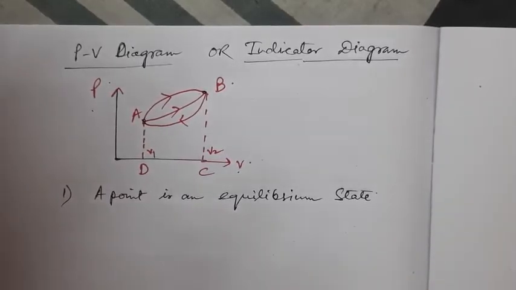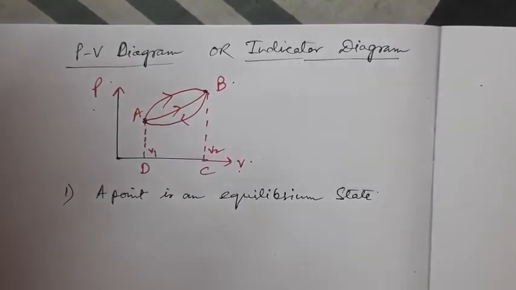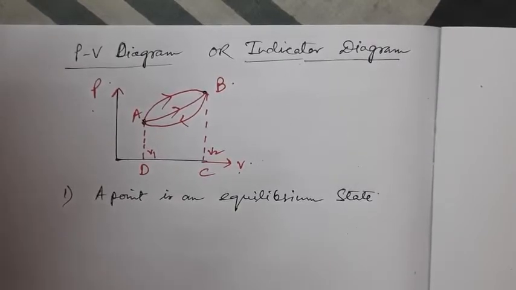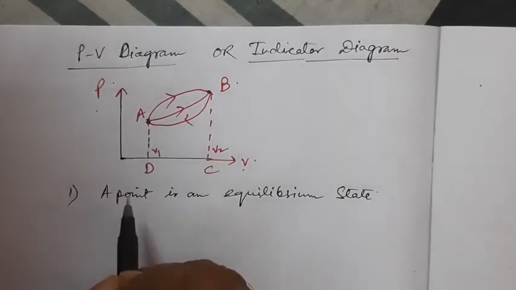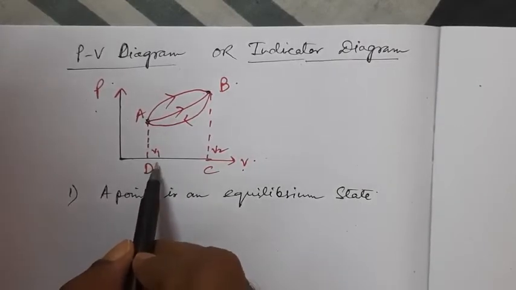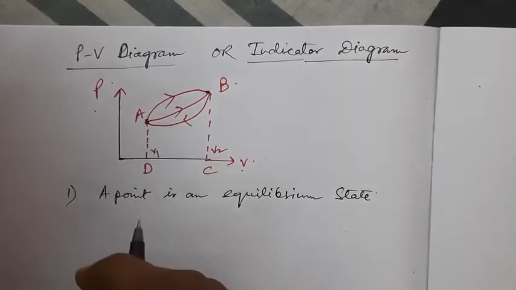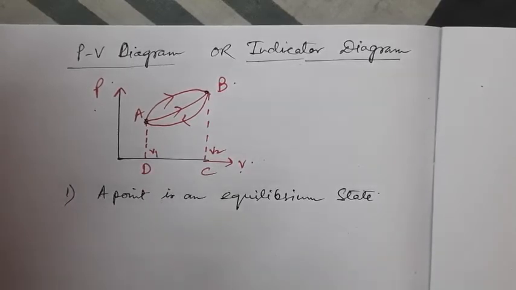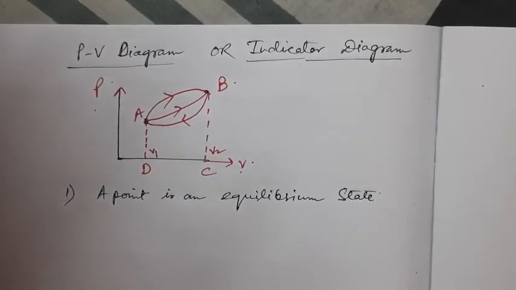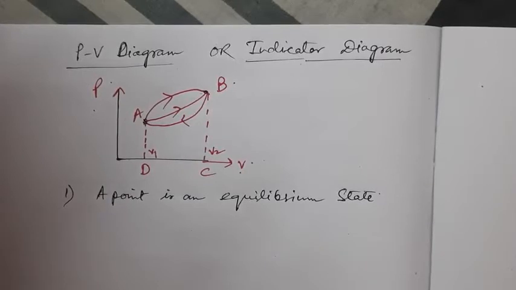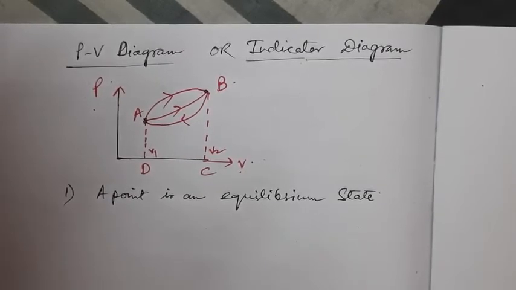Now, if we say the point to be A, let us take into consideration the point A. It represents fixed equilibrium values of P and V, because at this point the volume V has a value V1 and pressure also has a fixed value. Then following the equation of state, the temperature will also have an equilibrium value. So this expresses an equilibrium state of the system. So a point is an equilibrium state.